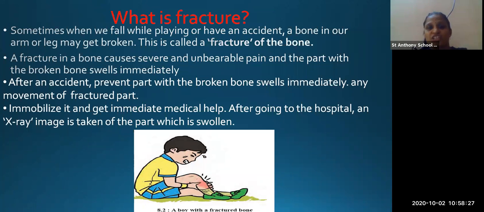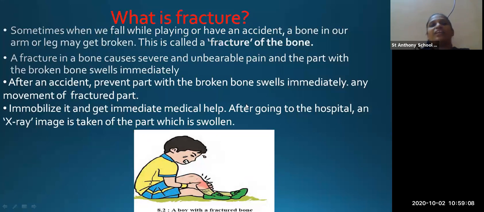Now you can see the boy. He fell down while playing in the garden, and he is having severe and unbearable pain. You can see the pain on his face, and he is crying out of the pain. Wherever he has got hurt, wherever he has the fracture, the bone swells there. You can see the red color, as well as the swelling in the leg of the boy.